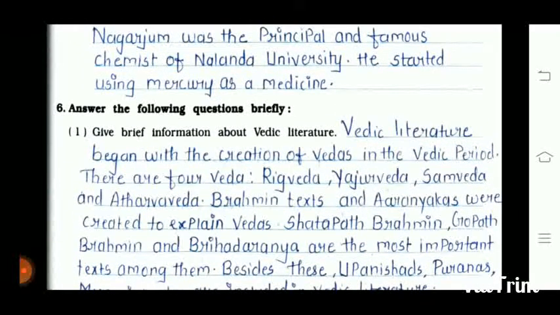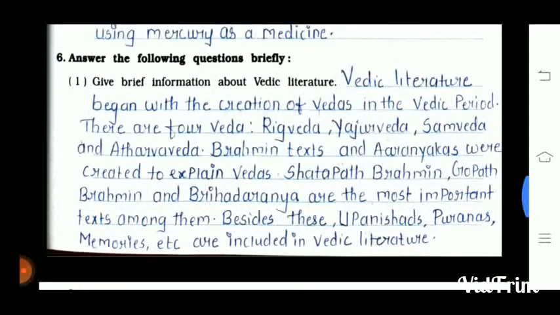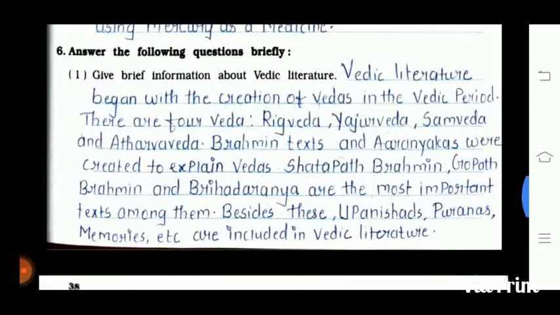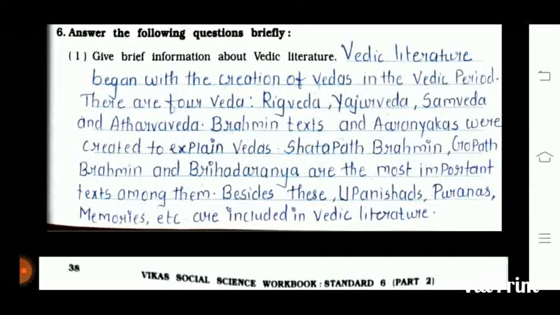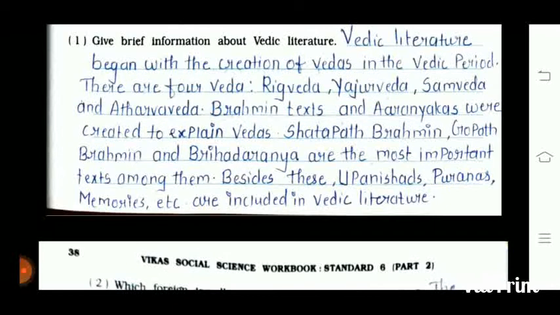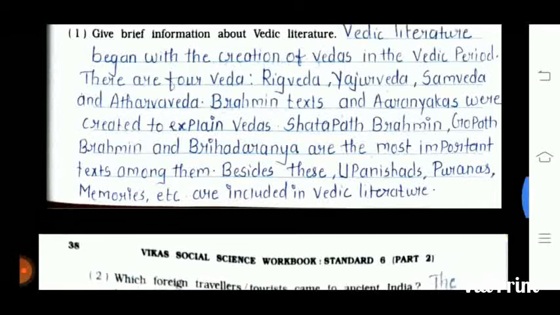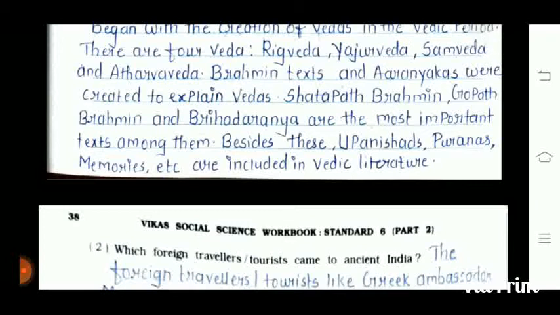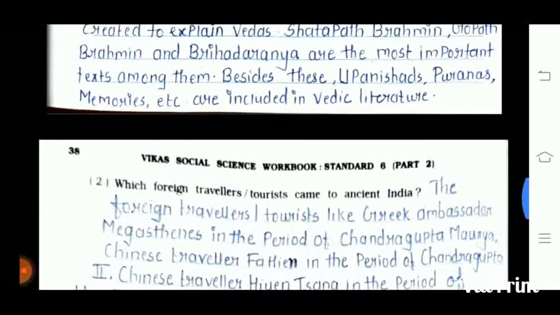Question number 6 is answer the following questions briefly. First one is give brief information about the Vedic literature. Vedic literature begins with the creation of Vedas in the Vedic period. There are 4 Vedas: Rig Veda, Yajurveda, Sama Veda, Atharva Veda. Brahmana texts and Aranyakas were created to explain the Vedas. Shatapatha Brahmana, Gopatha Brahmana and Brihadaranyaka are the most important texts among them. Besides this, Upanishads, Puranas, Smritis, etc. are included in Vedic literature.